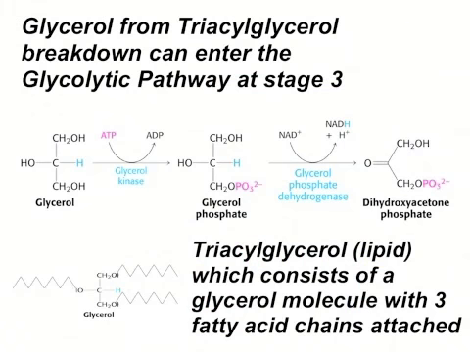Now, another catabolic metabolite is glycerol. Glycerol is yielded from the breakdown of triacylglycerol. This breakdown product can enter the glycolytic pathway at stage 2. This is at the level of dihydroxyacetone phosphate, which will be isomerized to glyceraldehyde 3-phosphate.